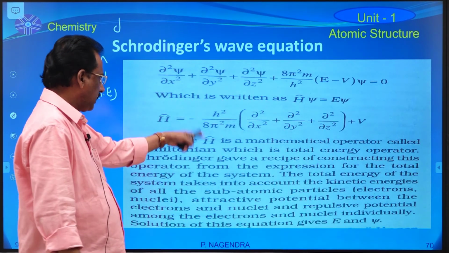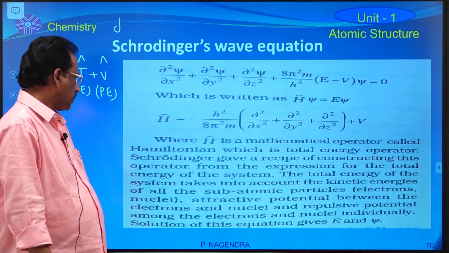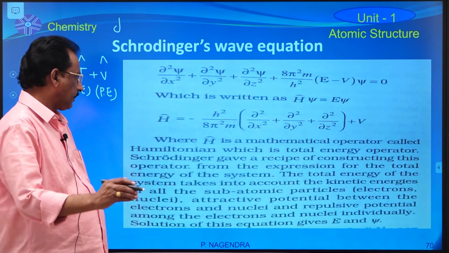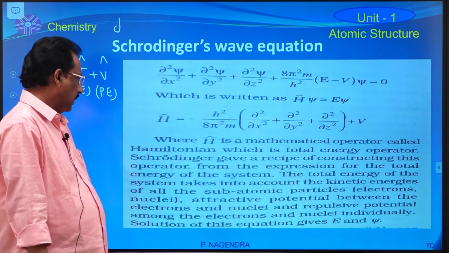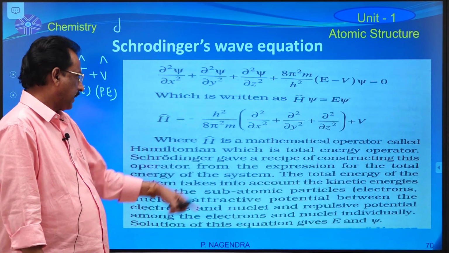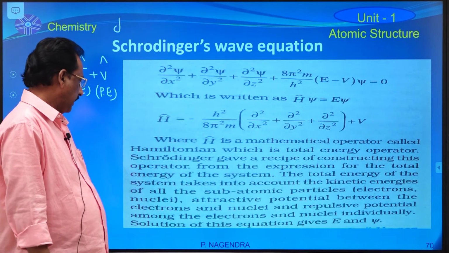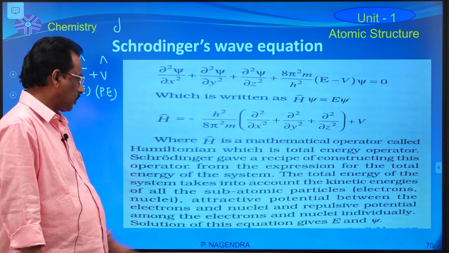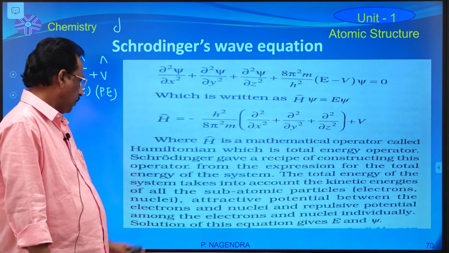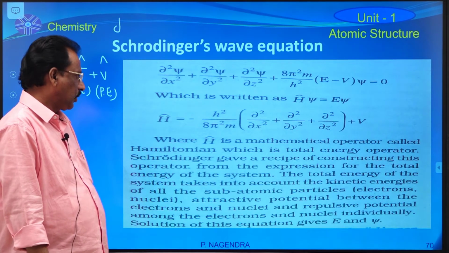That is why, in this equation, the total energy of the system takes into account the kinetic energy of all the subatomic particles, that means electrons and nuclei, the attractive potential between the electrons and nuclei, where the electron shows negative charge and the nucleus shows positive charge, and the repulsion potential among the electrons and among the nuclei.